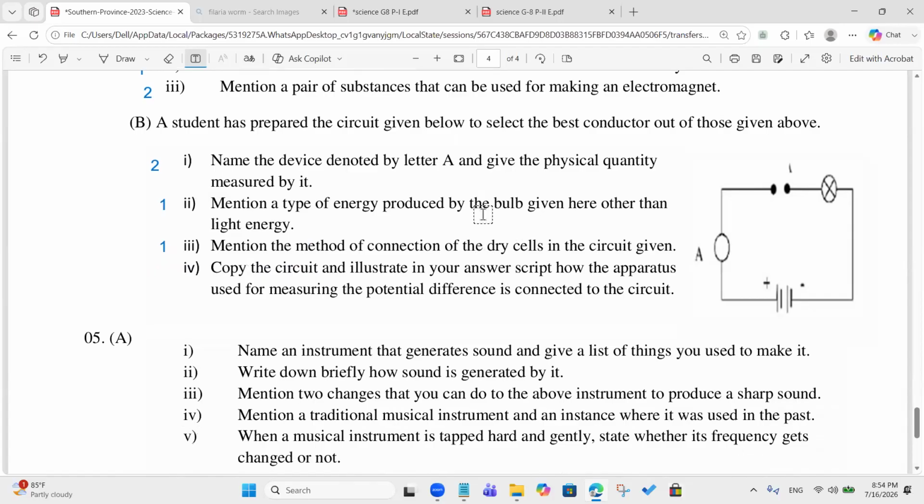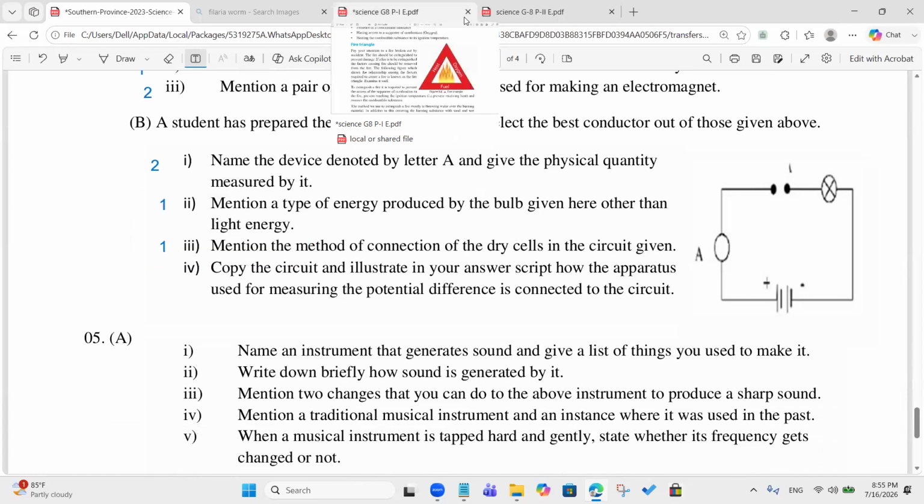Copy the circuit and illustrate in answer script. Can anyone send me your answers quickly? Right, give me a second. I will join with you soon. Please send me your answers.